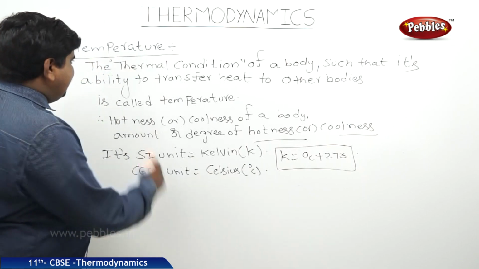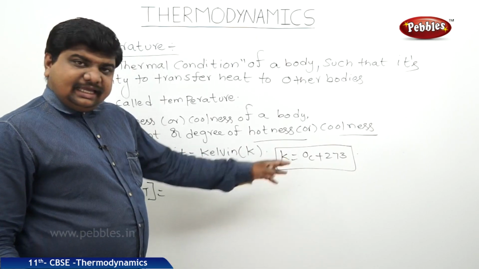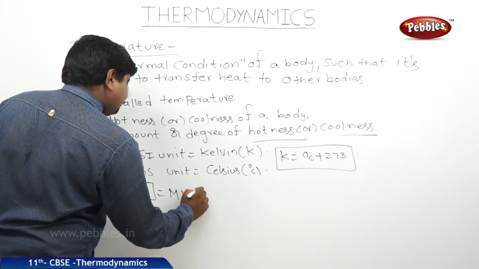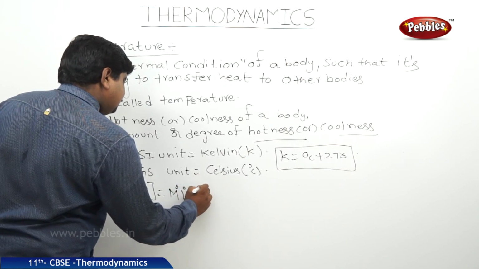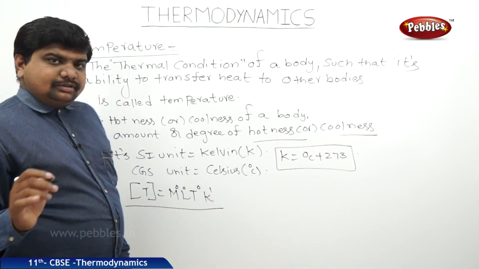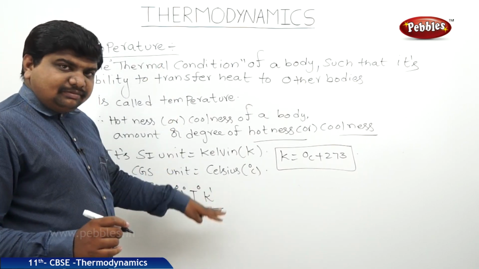As well as the dimensional formula of the temperature is simply based on the K, so it is independent of mass, length and time. Therefore, it is M to the power 0, L to the power 0, T to the power 0, K to the power 1. So, such like that we can define the temperature and thermal condition of the body.